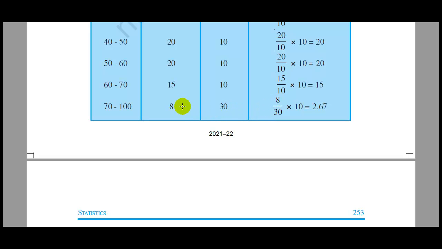The length of the rectangle is 8. To make it proportional to the class size 10, we divide the length of the rectangle by the class width, that is 8 by 30, into the minimum class size 10, which will be equal to 2.67.